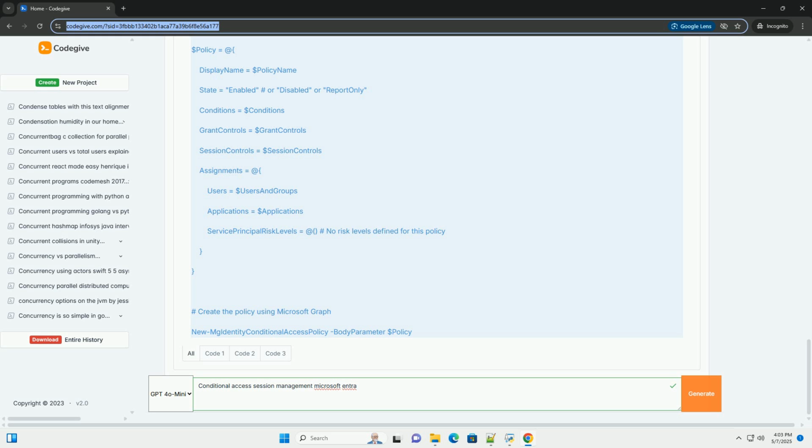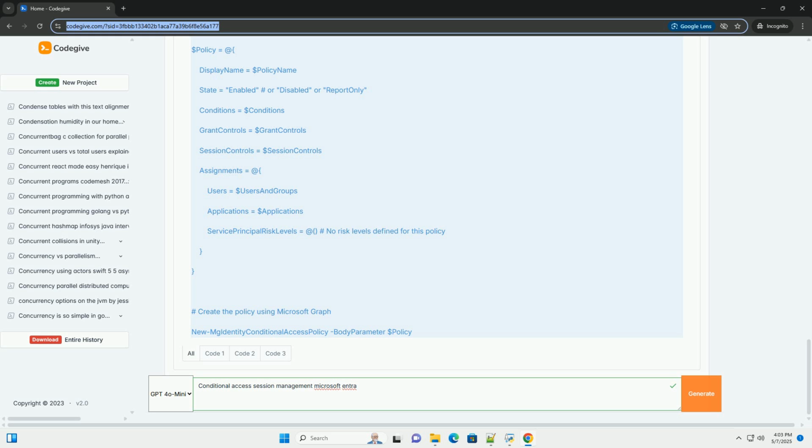Session inactivity timeout, preview: automatically terminate inactive user sessions after a specified period. Helps to prevent unattended sessions from being exploited. Use cases: improves security posture by dynamically responding to changes in user risk and device compliance. Reduce the attack surface by terminating inactive sessions. Mitigate the impact of compromised credentials.